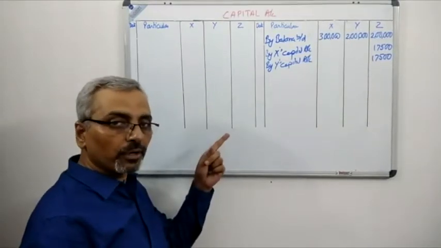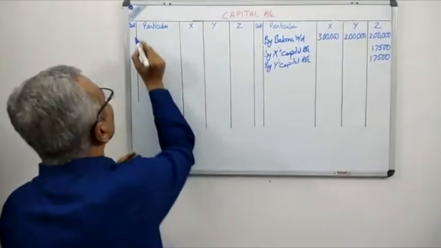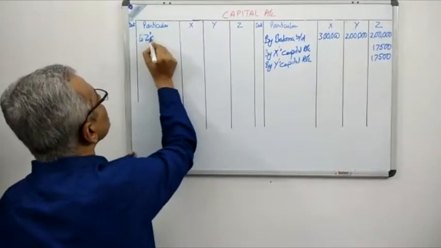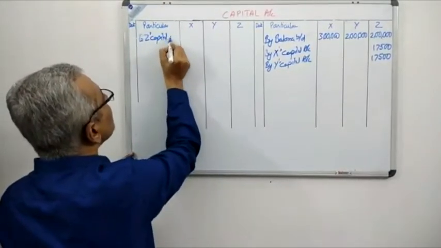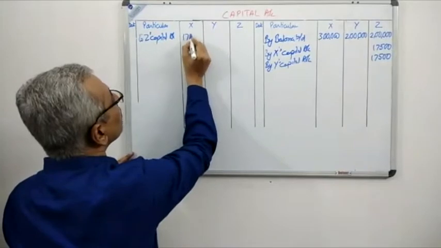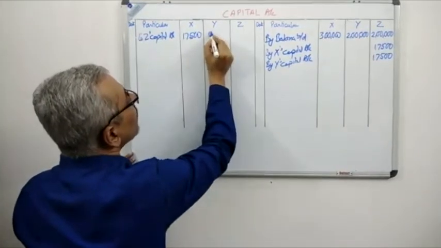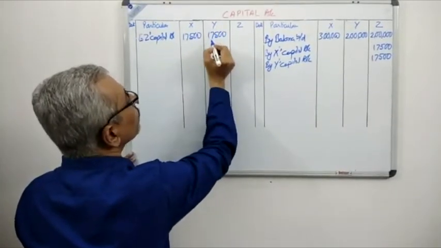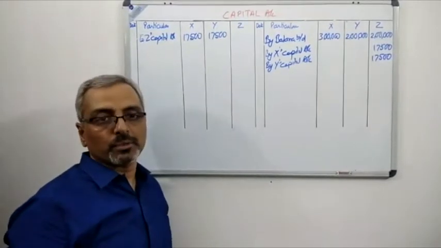There will be a corresponding entry in the credit side to Z's capital. In X's account it will be 17,500 and in Y's account 17,500. I hope you remember the journal entry which we had done.